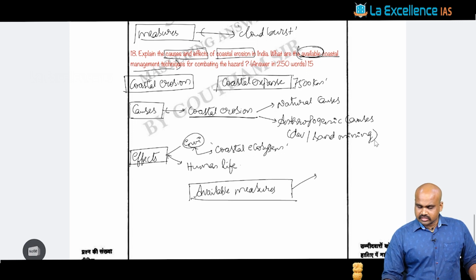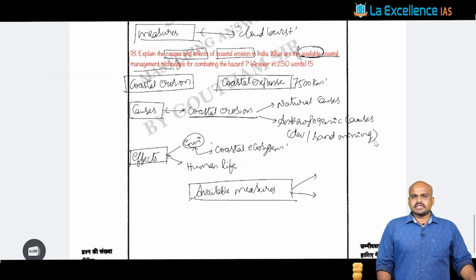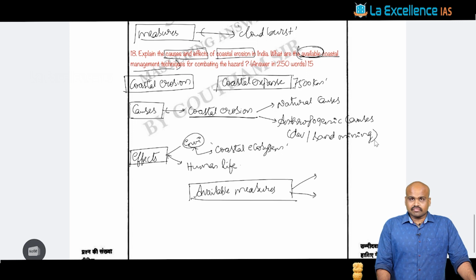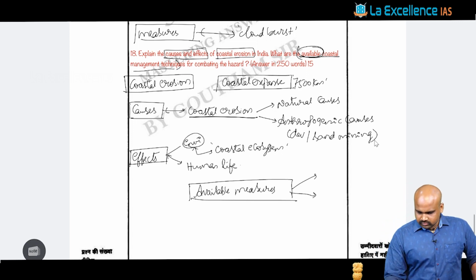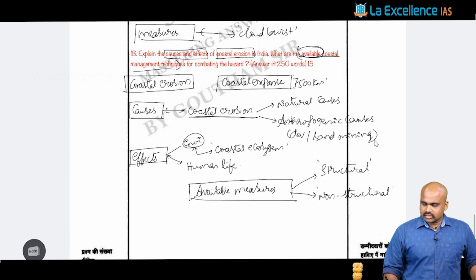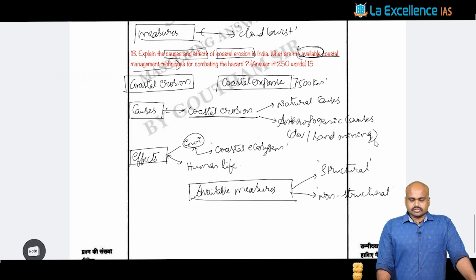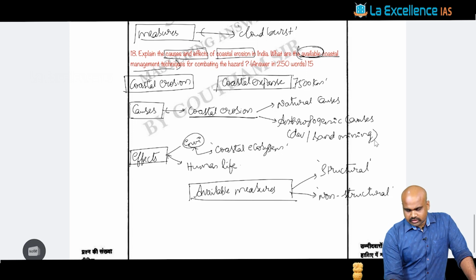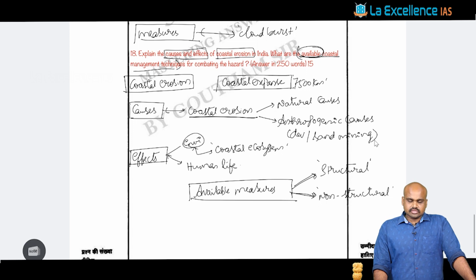Whenever we discuss measures, as we discuss in class with respect to disaster management, there can be two kinds: structural measures and non-structural measures. Both aspects can be discussed in this context.